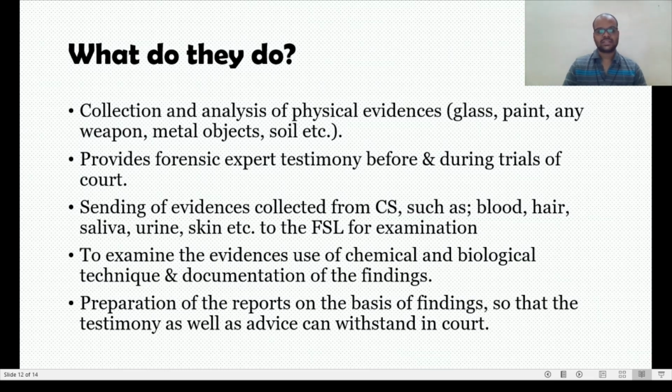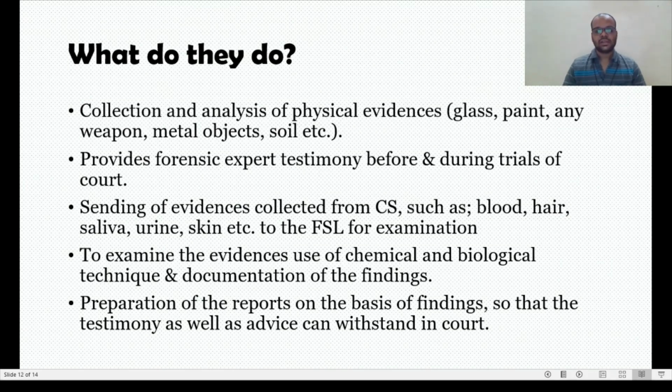Then the sending of evidences collected from the crime scene. The forensic expert has to collect the evidences from crime scenes, such as physical evidences as well as biological evidences like blood, hair, saliva, urine, skin, etc., to the forensic science laboratory for further examination. So the forensic scientist will collect all the evidences in an appropriate manner, and then send them to the forensic science laboratory for the examination.